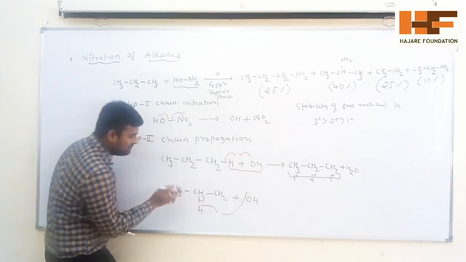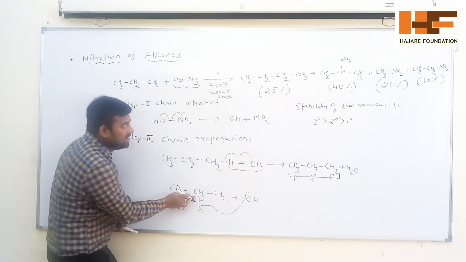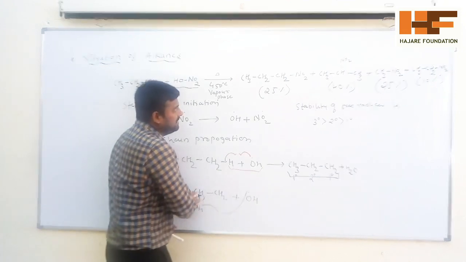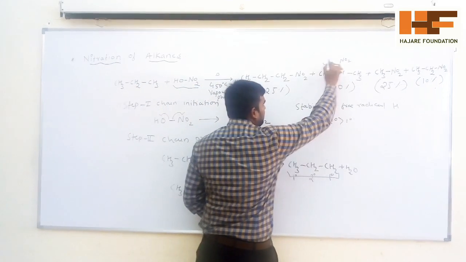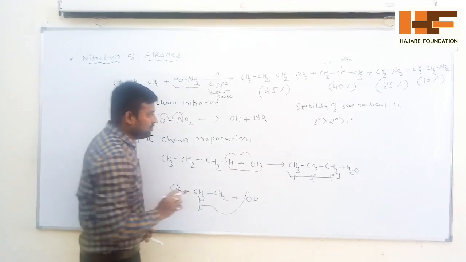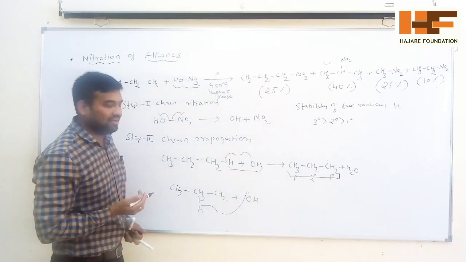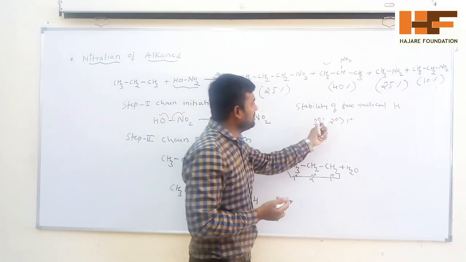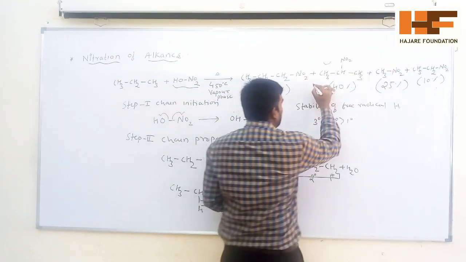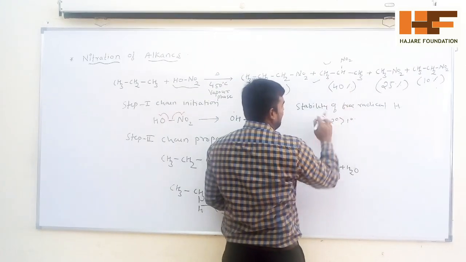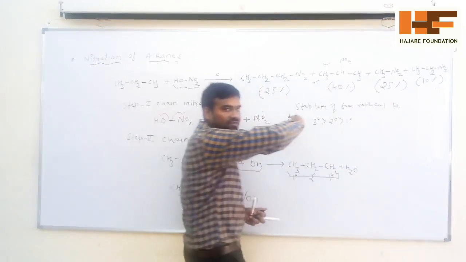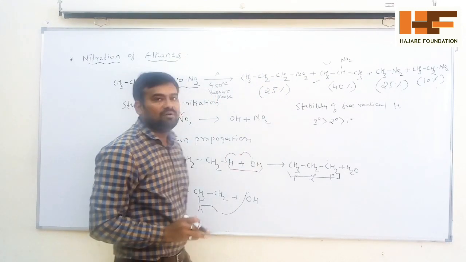In the third step, NO2 will attack here, and you will get this product. If NO2 attacks there, you will get that product. So based on stability, which one is the major product here? This is the major product. Why? Because the secondary free radical is more stable as compared to the primary.